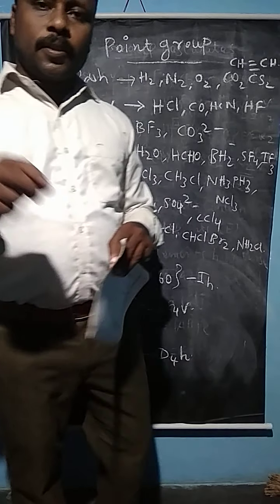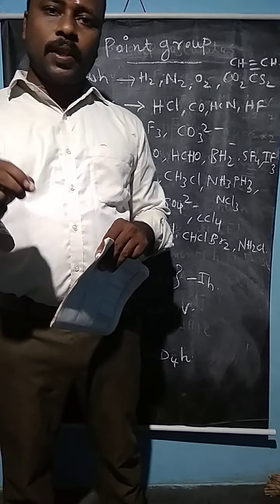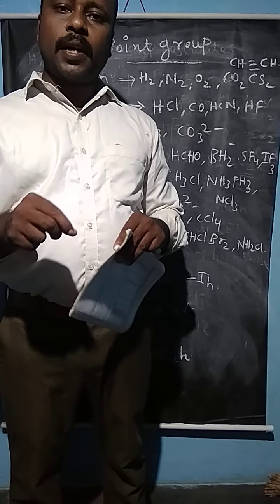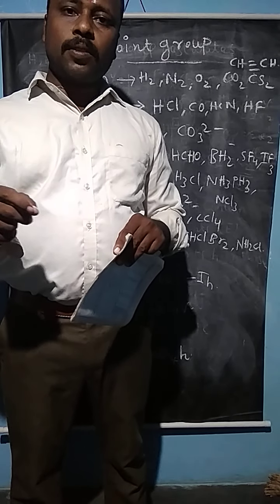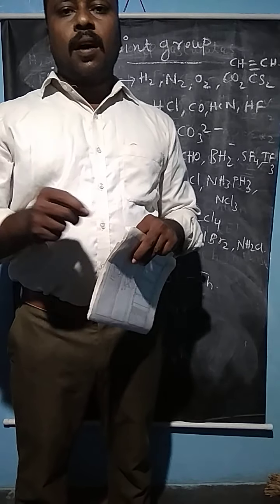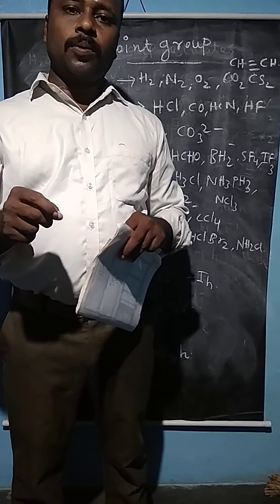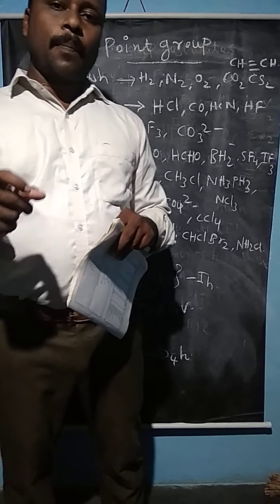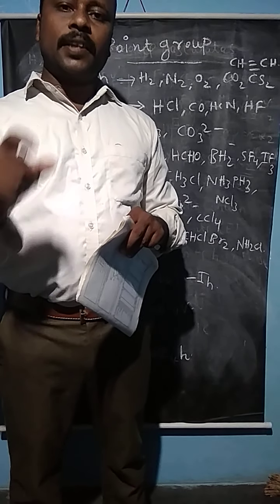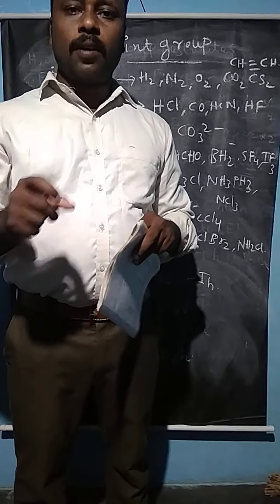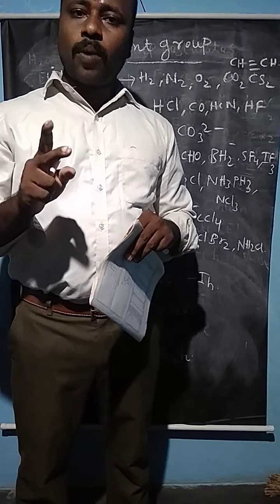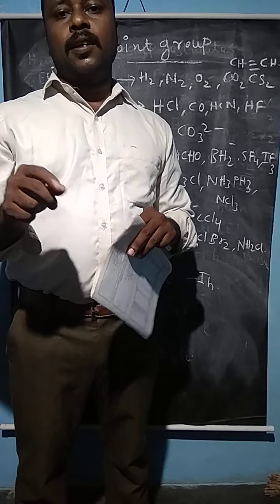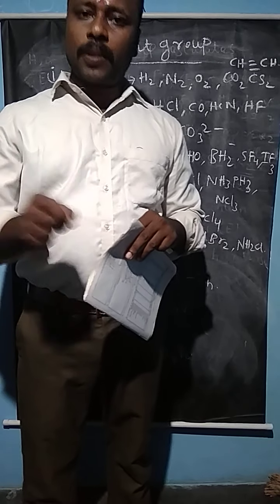So today let us see the topic of how molecules obey the irreducible representations, and the great uses of the orthogonality theorem, because the orthogonality theorem is used to arrive at the irreducible representations. What is called representation? Representation is the set of matrices formed from the symmetry elements. There are two kinds of representations. One is reducible representations. The other kind is irreducible representations.